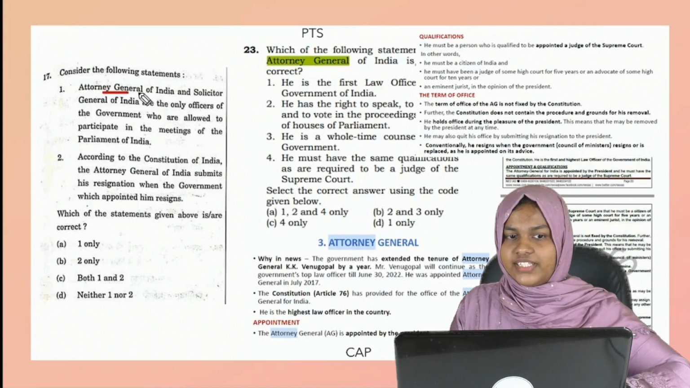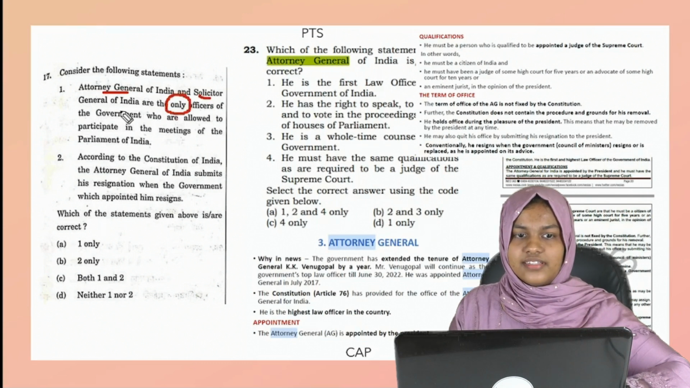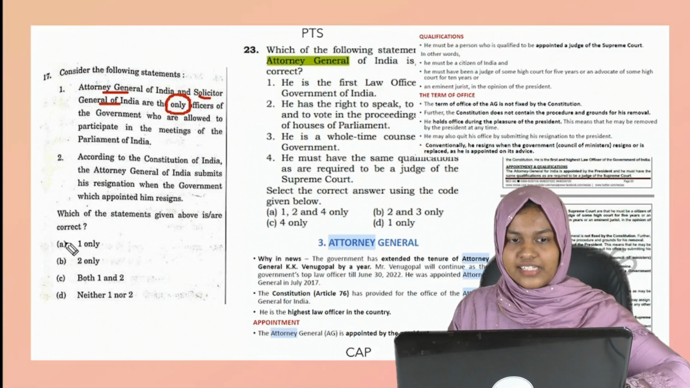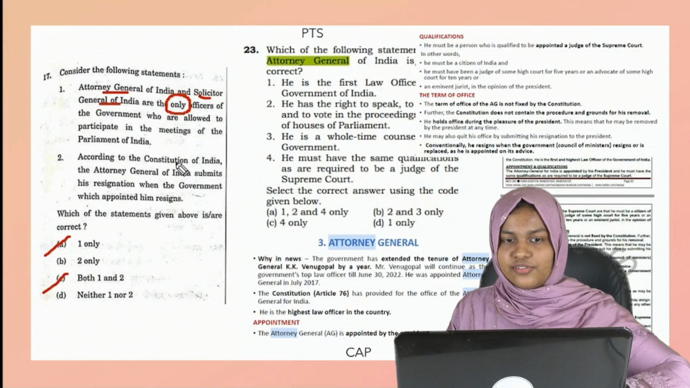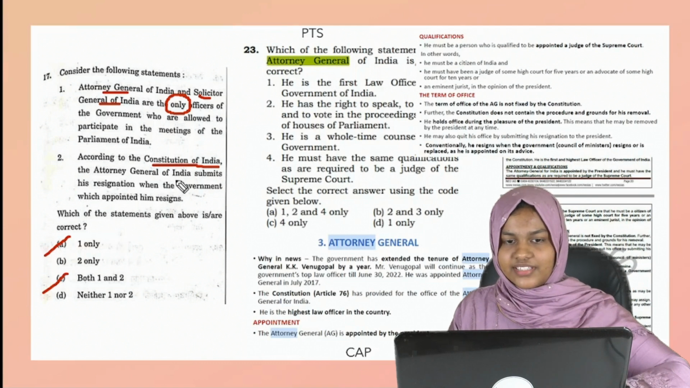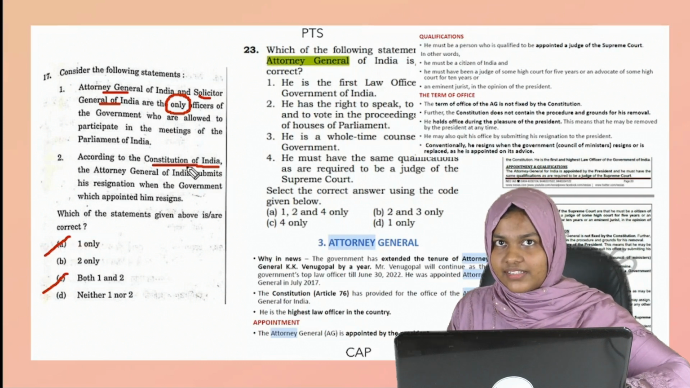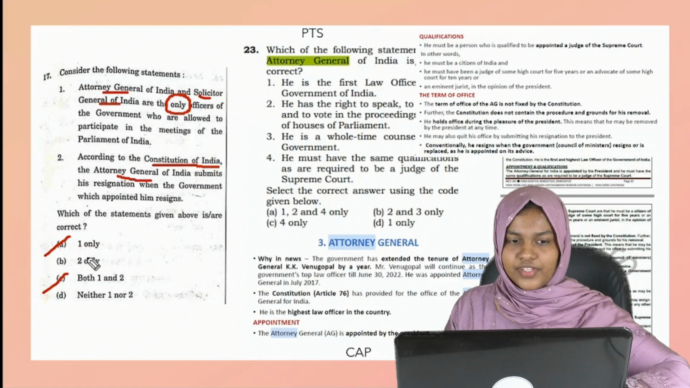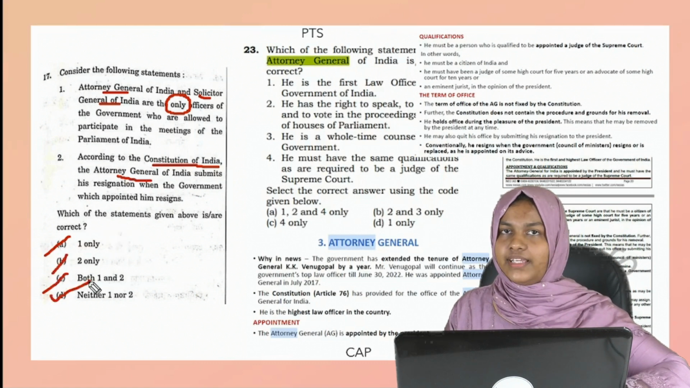Attorney General and Solicitor General are the only officers... No, they are not. So if you know the first statement is wrong, then option 1 is out. And according to the Constitution of India, who appoints the Attorney General? Even if you don't know whether it is mentioned in the Constitution, it is the President. So, the answer will be B.